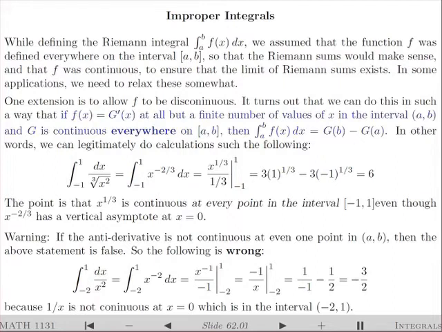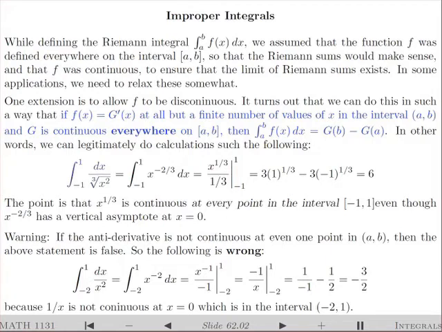It turns out that we can do this in such a way that the fundamental theorem still works as long as the antiderivative is continuous everywhere and the function f equals the antiderivative. But it's possible that the antiderivative is not differentiable at a finite number of points in the open interval from a to b, or equivalently that f is not defined at a finite number of values in the interval. The crucial point is that the antiderivative must be continuous even where it's not differentiable.